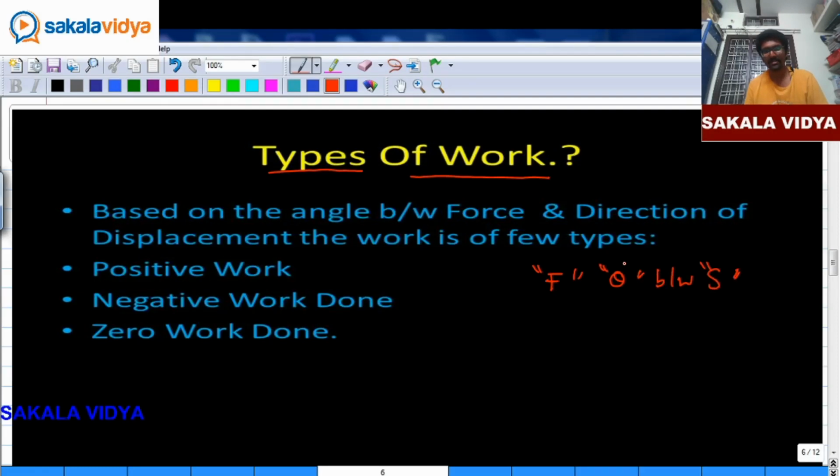Based upon this angle theta, work done is defined as positive work done, negative work done, and zero work done. So we classify these types of work based upon theta.